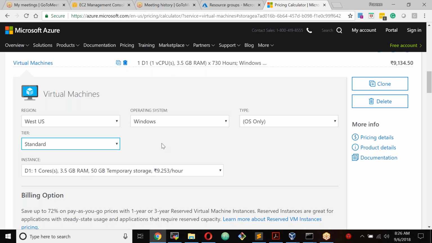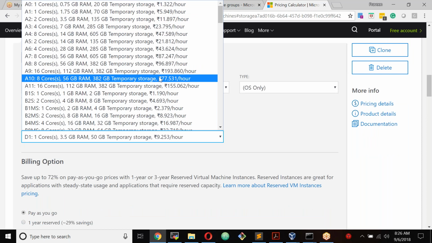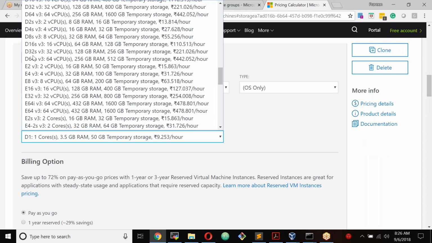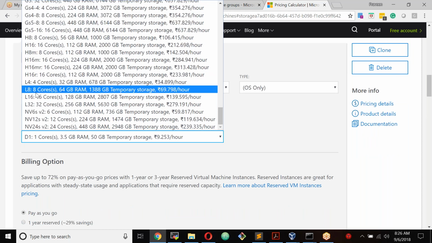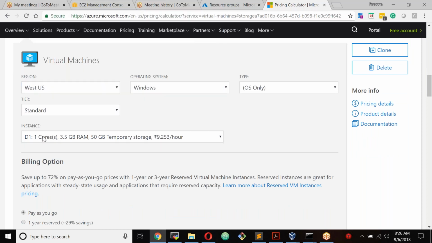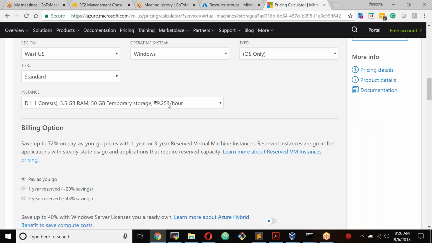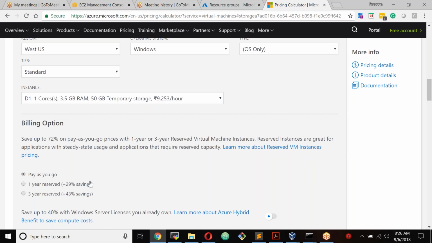So I'll go with standard, and these are the models: A series, D series, E series, G series, L series. These are the models, and B series is available in this region. I will take something like 1 core, 3.5 GB memory, 50 GB temporary disk. It's costing me 9 rupees 25 paise per hour. This will show you your local currency, and you choose pay as you go or reserved. So I'll just go with pay as you go for now.